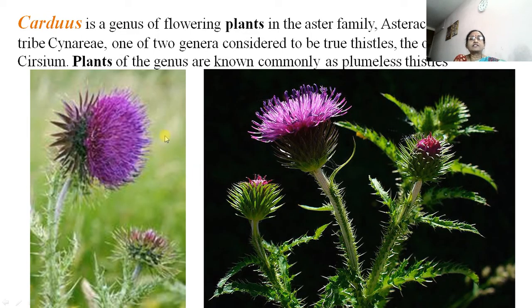Then Carduus, this is a genus of the family Asteraceae, and there are two genera, and they are being Cirsium. The plants of this genus are known commonly as the plumeless thistles. So these are plants having somewhat spine-like structures, and this is called the Carduus species.